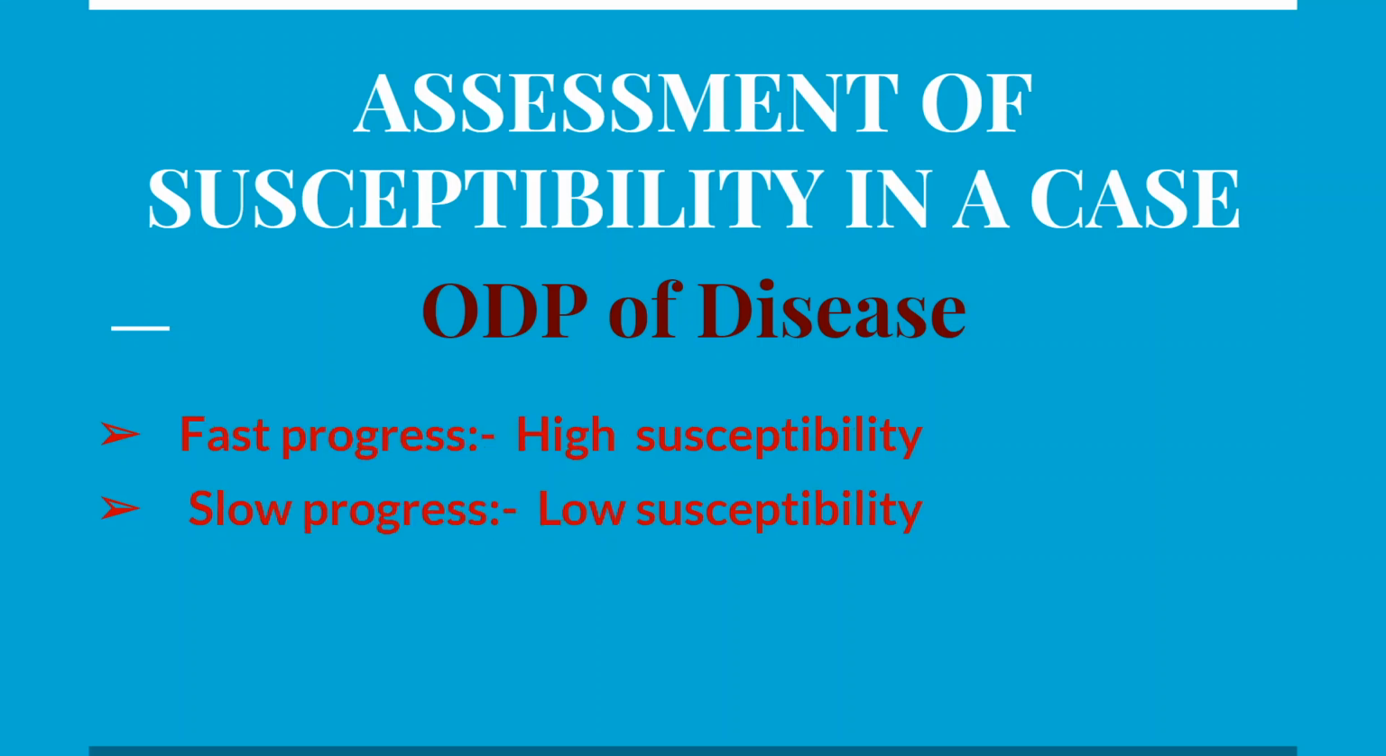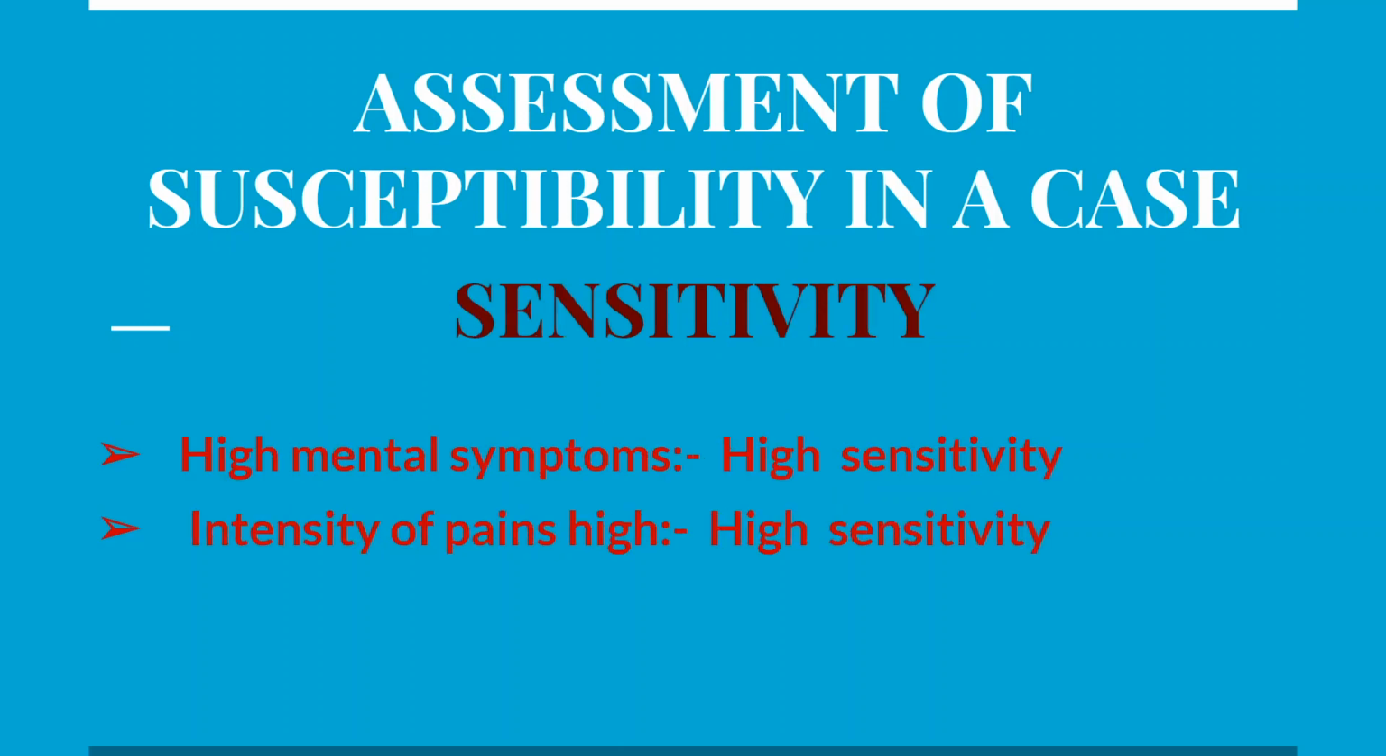So we go further. Fast progress, high susceptibility. Slow progress, low susceptibility. So onset is sudden, high susceptibility. If duration is short, high susceptibility. And if progress is fast, high susceptibility. If the onset is slow, low susceptibility. If duration is long, low susceptibility. Slow progress, low susceptibility.